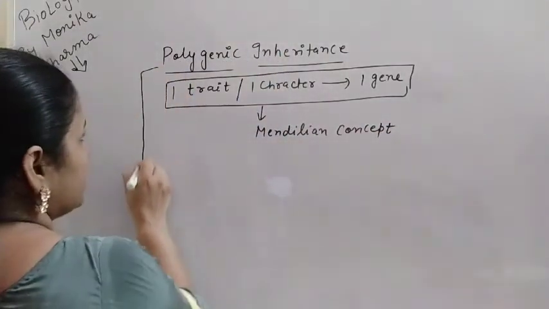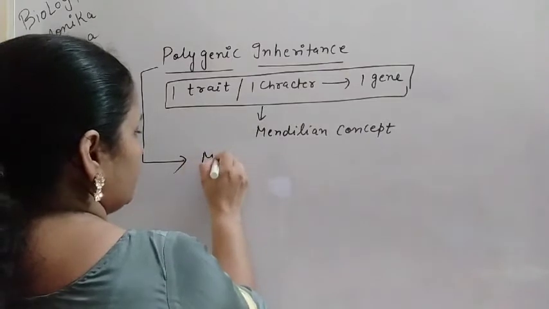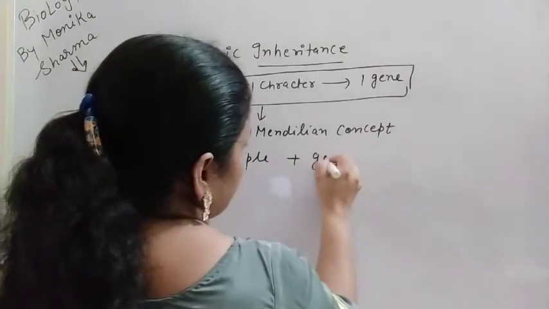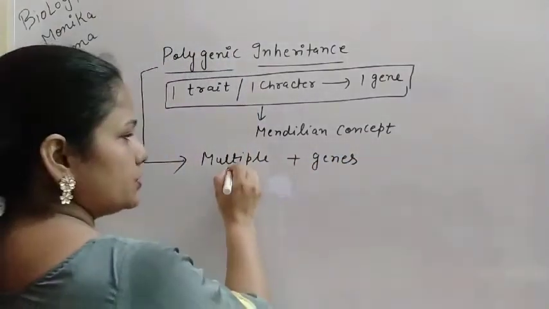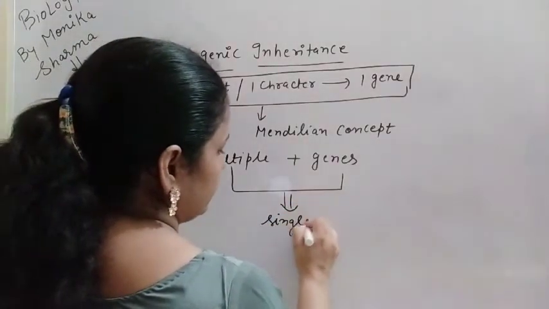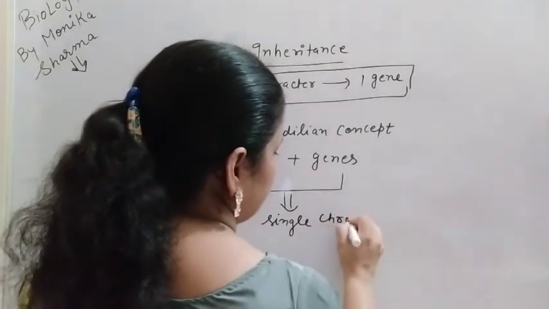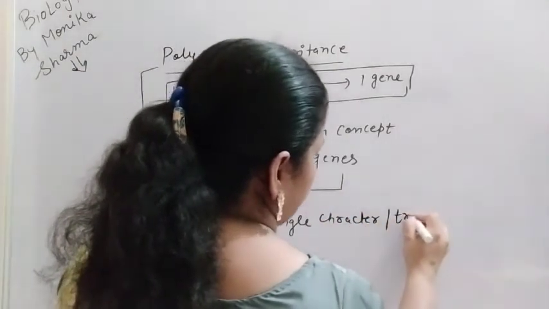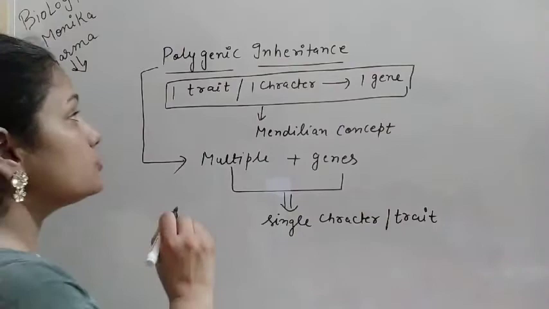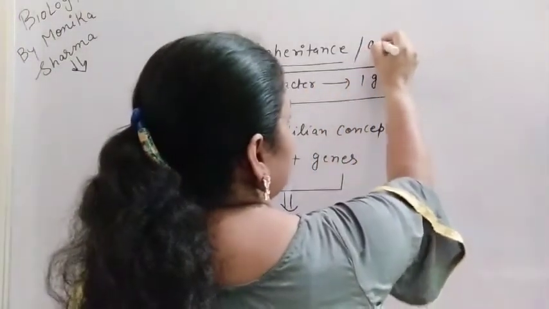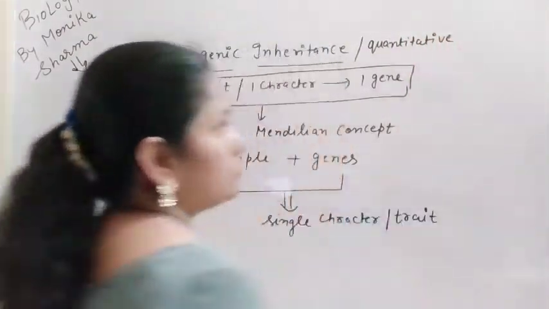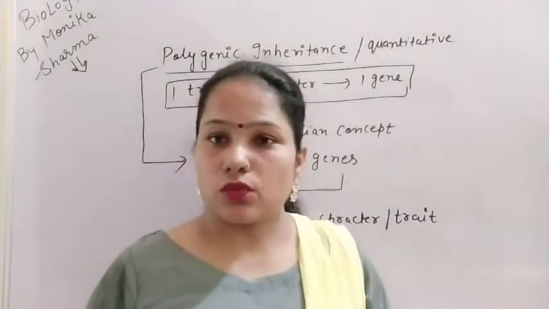But what is polygenic inheritance? Poly means multiple, plus genic means genes. So if multiple genes control a single character, or we can say trait, then it is known as polygenic inheritance. It is also known as quantitative. So quantitative means the quantity.